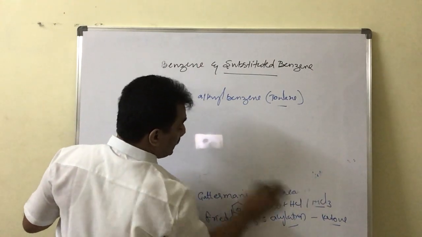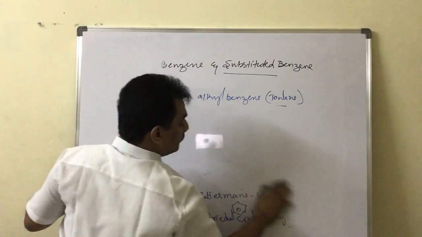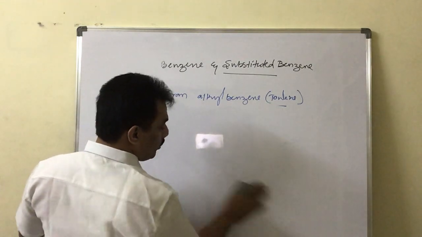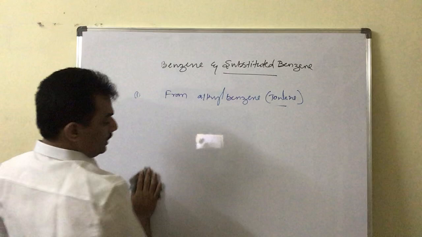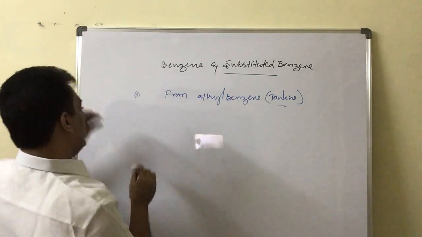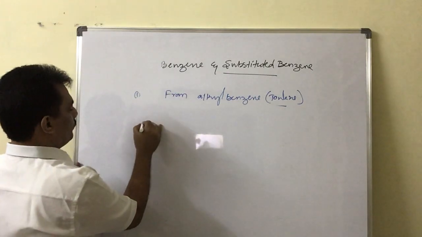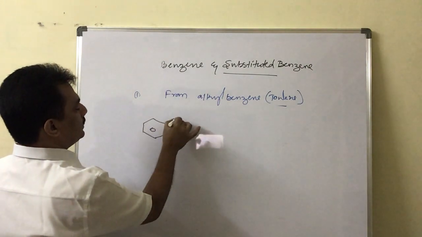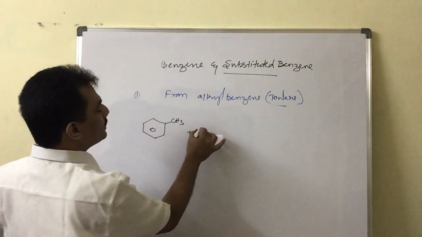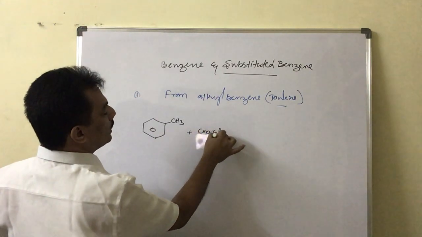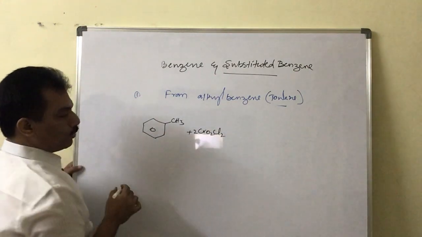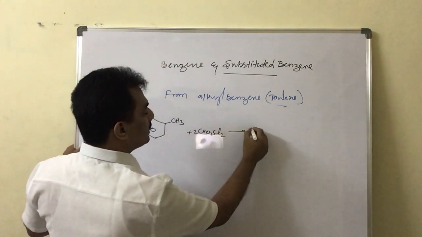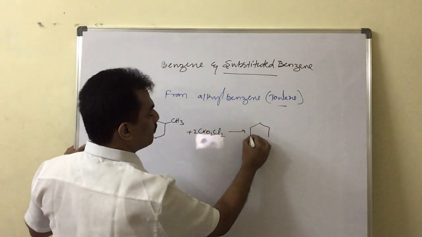Oxidation with chromyl chloride. Here first of all, when toluene is treated with chromyl chloride, it undergoes an addition product like this. If it is toluene, CH3, when it is treated with CrO2Cl2, 2 moles of that chromyl chloride will react with this one and it gives this type of product.